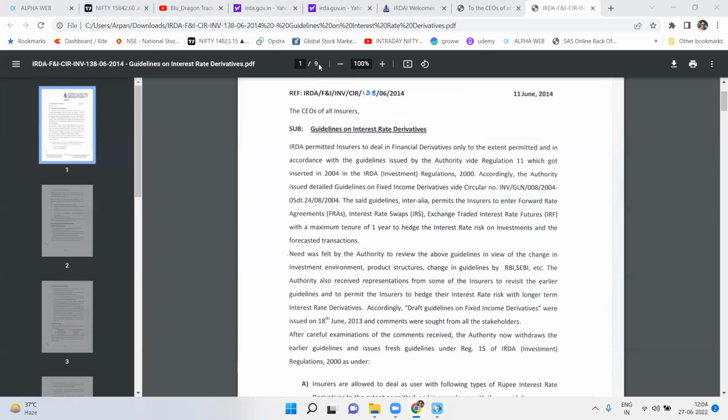However, IRDA received representation from the insurers asking if they could look into it for a longer duration, like if they can hedge for longer duration. Derivatives are obviously used for hedging, and IRDA also saw changing investment conditions, changing product structure, and changes in the guidelines issued by RBI. Now in India, the derivatives guidelines are mainly mandated by RBI, and how they are traded is mandated by SEBI. So these are the two primary regulators for derivatives, especially for financial derivatives.